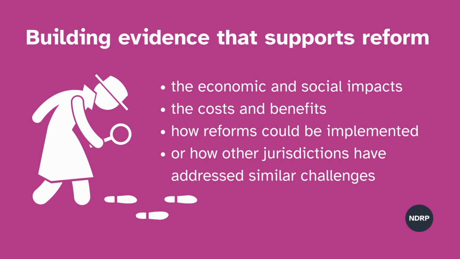Building evidence that supports reform. Research that influences structural reform often provides evidence that decision makers can use when considering change. This might include evidence about the economic and social impacts of accessibility, the costs and benefits of different approaches, how reforms could be implemented in practice, or how other jurisdictions have addressed similar challenges. Some research may also explore how universal design approaches could improve systems for everyone. Evidence like this can help governments, regulators, and industry and communities better understand the implications of change.